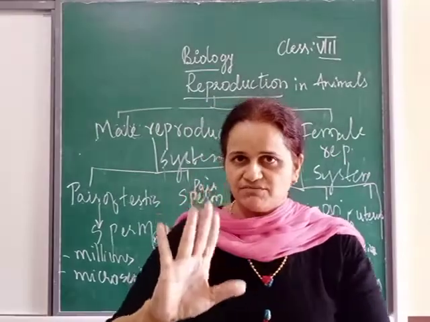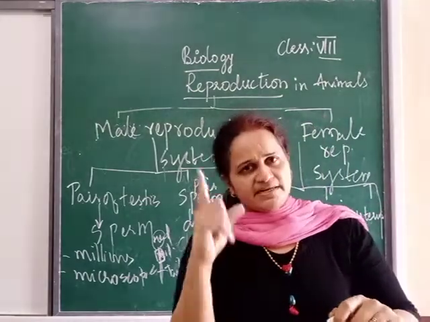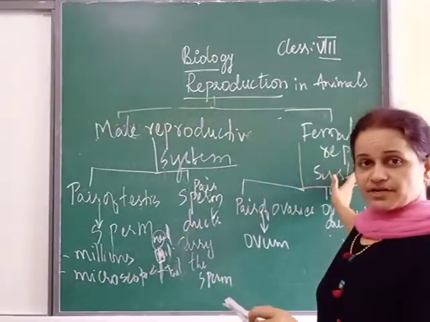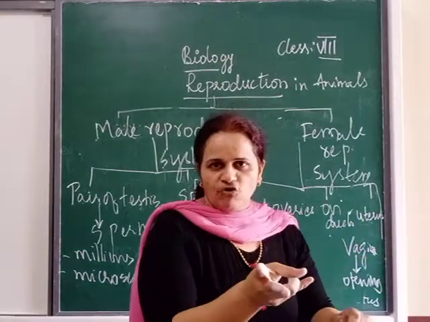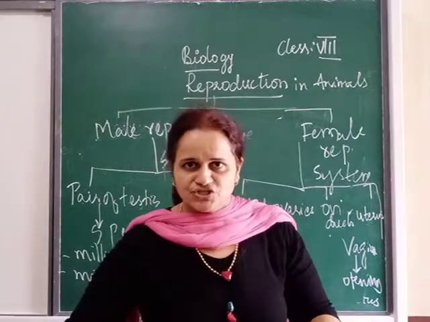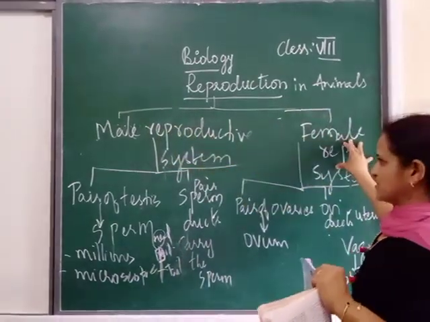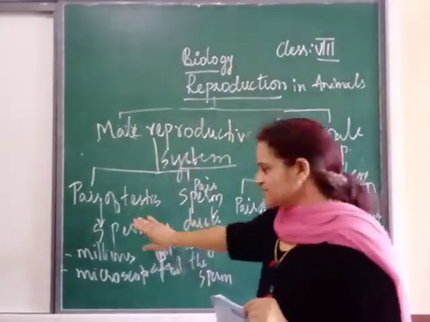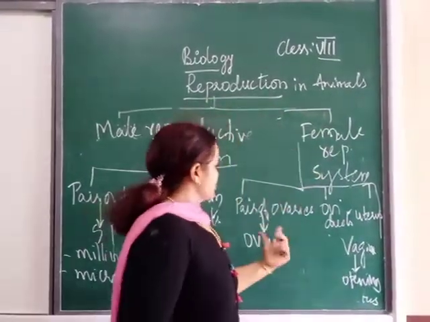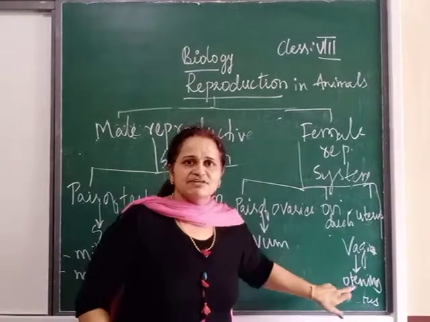Okay, types of reproduction, once again, very fast. Asexual, sexual. In asexual, you have to remember hydra, budding. Then we talked about the second one, amoeba, binary fission. Then we talked about sexual reproduction, flowchart, that is sperm, ovum, fusion, zygote, embryo, fetus. Then we came to the reproductive system. Two reproductive systems, male and female. The male reproductive system consists of a pair of testes, sperm ducts, and the last one, penis. The female reproductive system has a pair of ovaries, a pair of oviducts or fallopian tube, uterus and vagina.